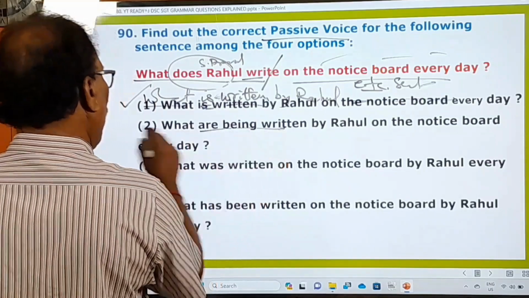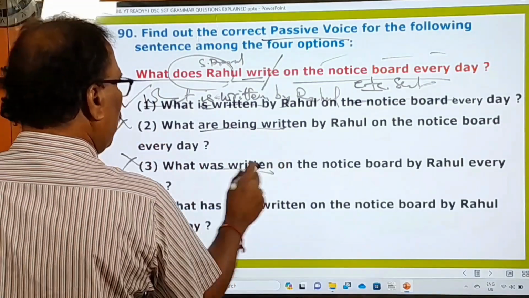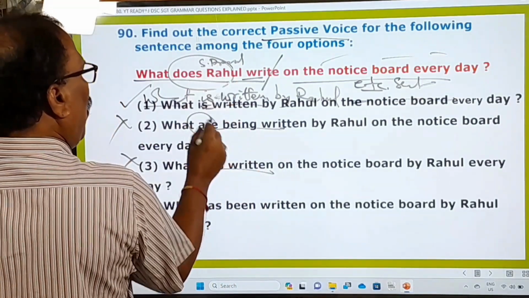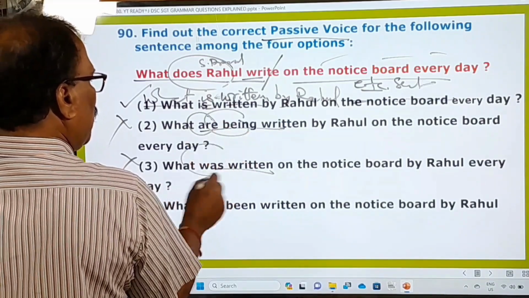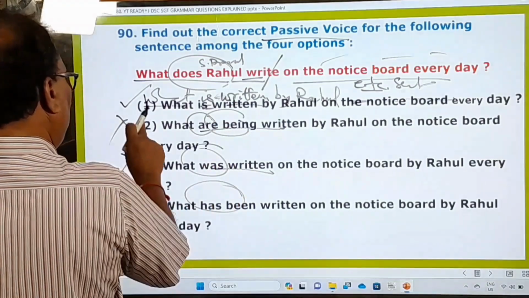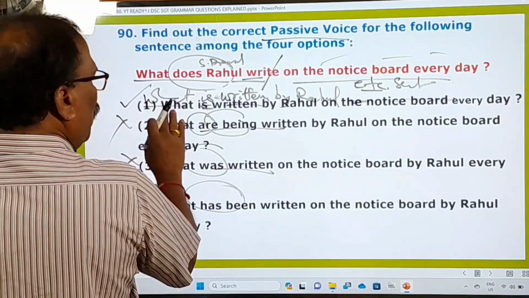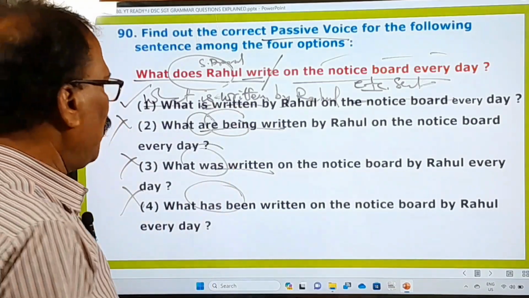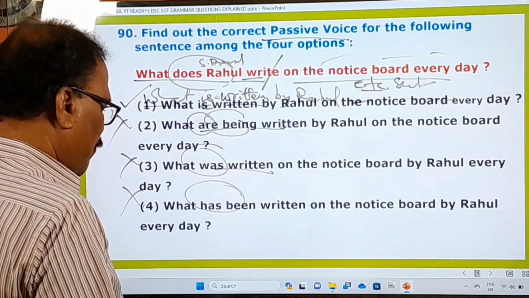What are being written? No. What was being written? Because this is the simple present, how can you say "are" or "being", "was" in past tense, "has been"? No. So the second one, third one, fourth one are wrong, and only the first one is absolutely correct. Now let's go to the next question.